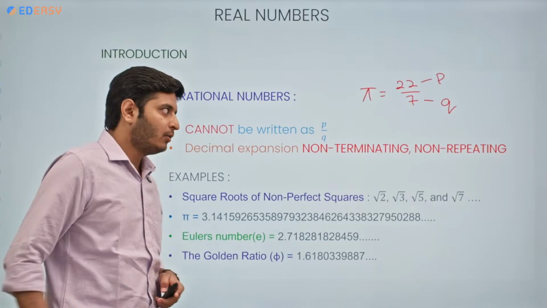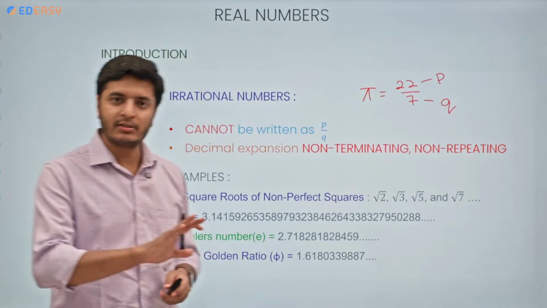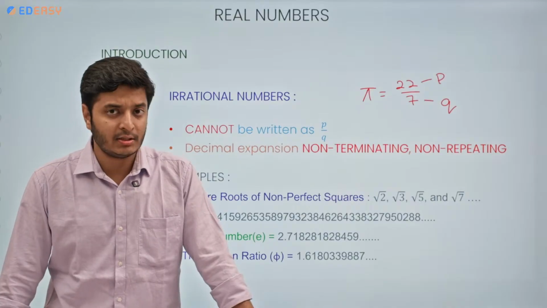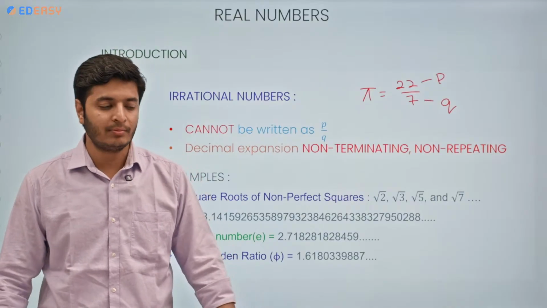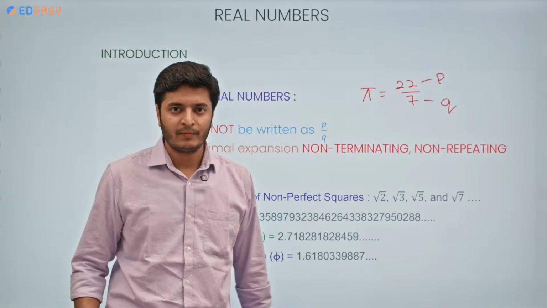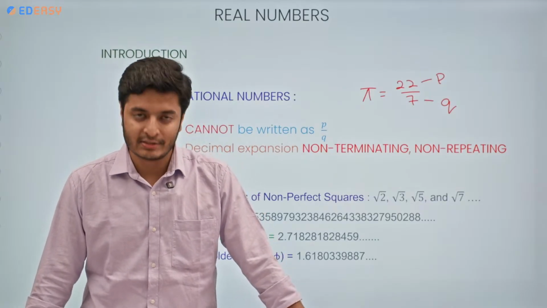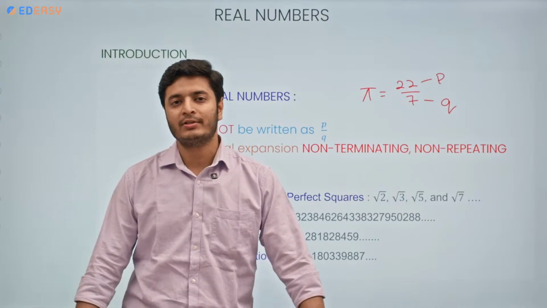Understood? Now we understand the basic concept of rational and irrational numbers. Why are we studying them in this chapter? The name of the chapter is real numbers. So what are real numbers then? We haven't talked about real numbers till now. Or did we? Yes, we did talk about real numbers.